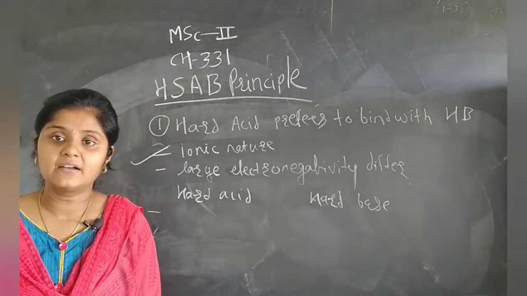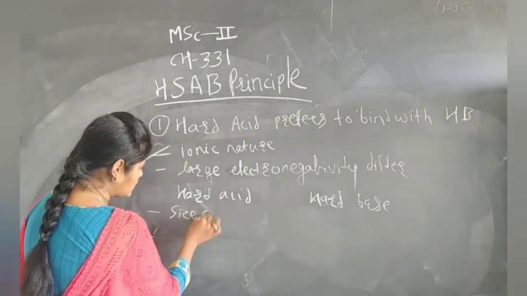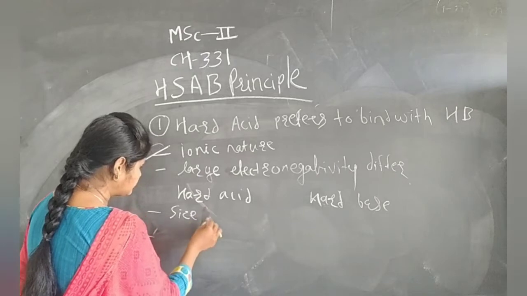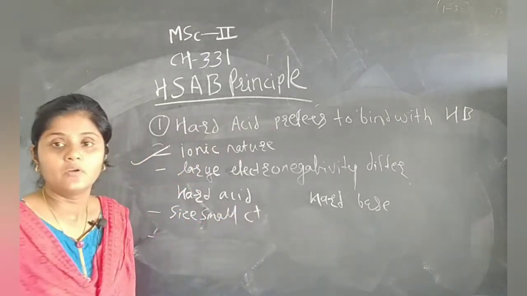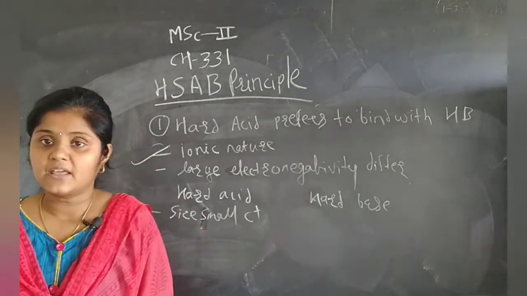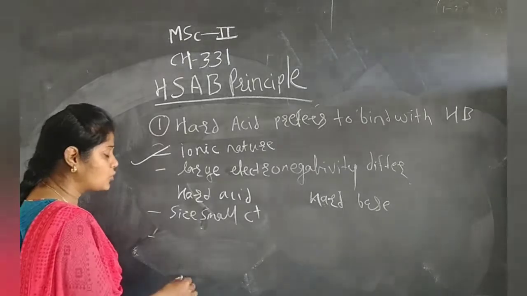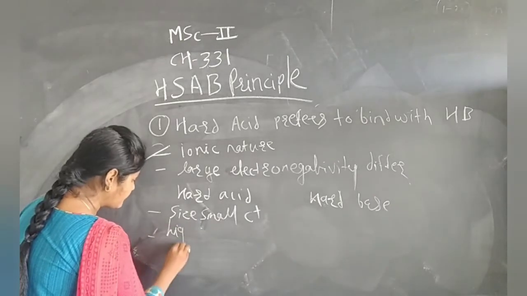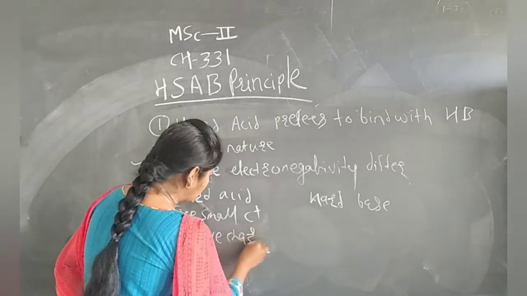Hard acids are small size cations. Okay, next, if they have a small size, definitely they have a high positive charge on them.